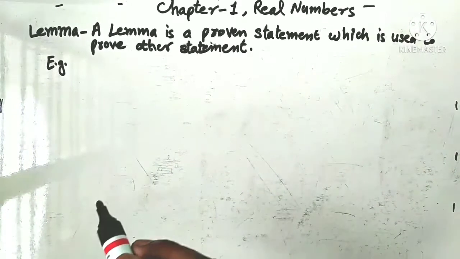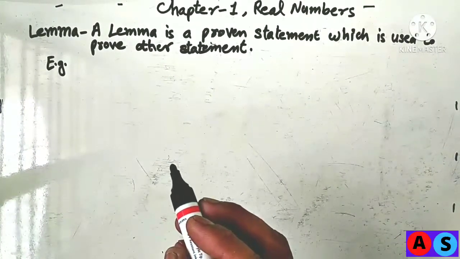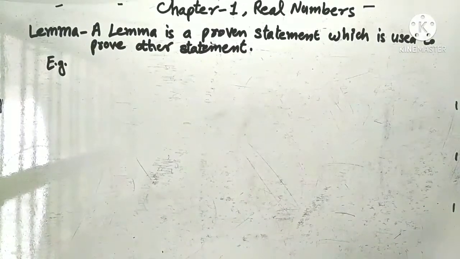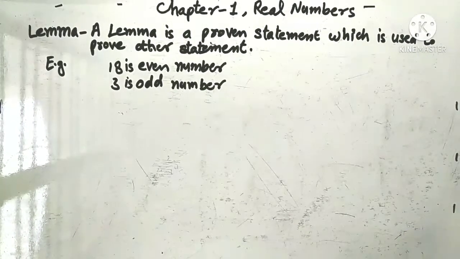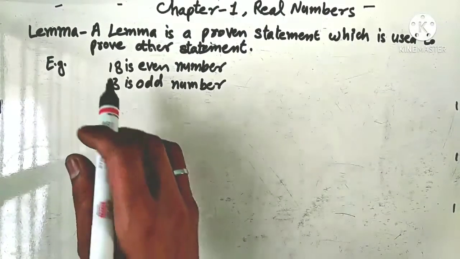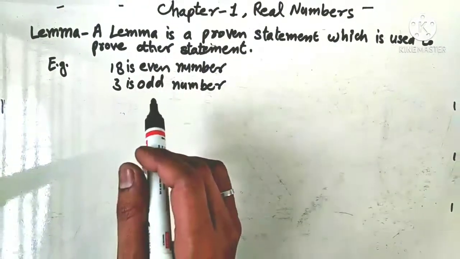For example, if I say all the numbers which are completely divisible by 2 are even, otherwise odd. This is a proven statement. We can say it is a lemma. We can use this statement to prove other statements like 18 is an even number, 3 is an odd number.